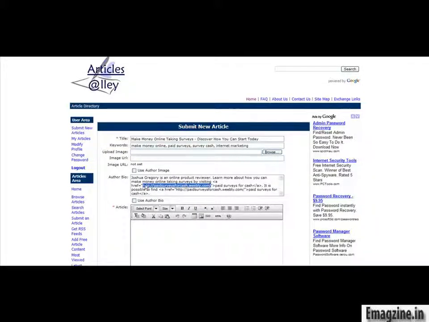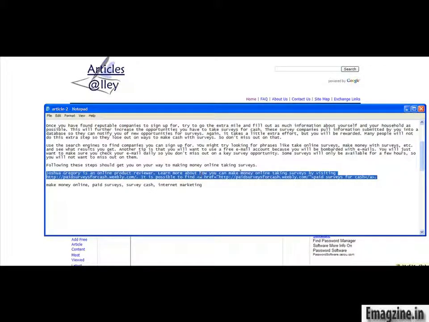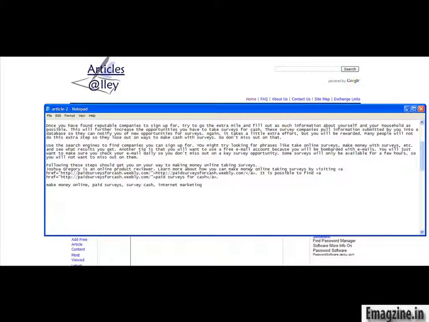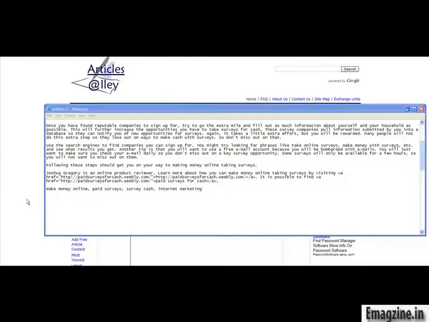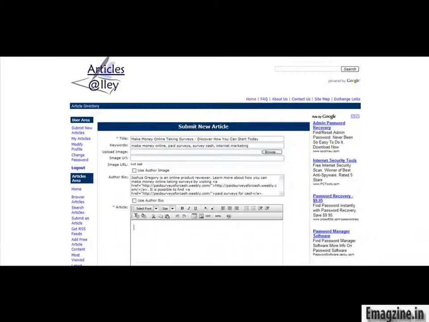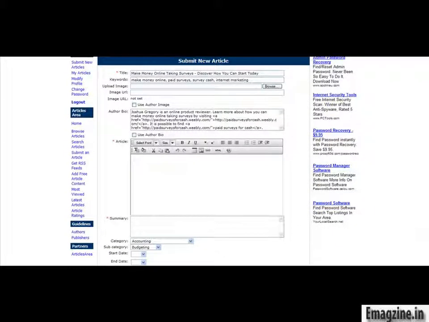Okay, so I'm just setting up this author bio just like we did in the last one, just so you can see it being done again. Okay, and then we're going to just copy that so we have the most updated version so we don't have to do this again. So there's the author bio ready to go. And then where it says article, this is where you just paste in the article.